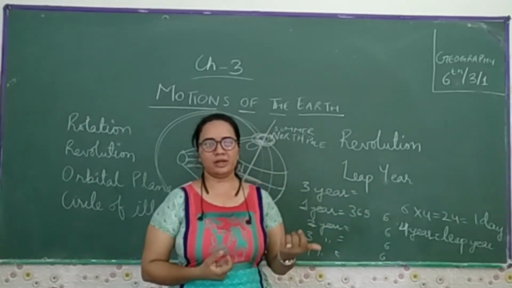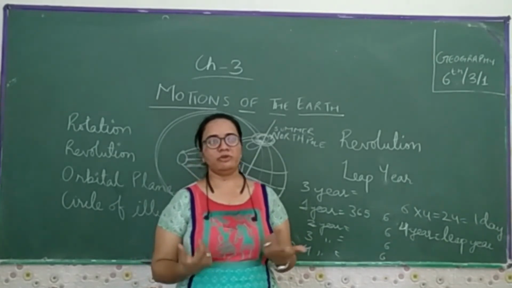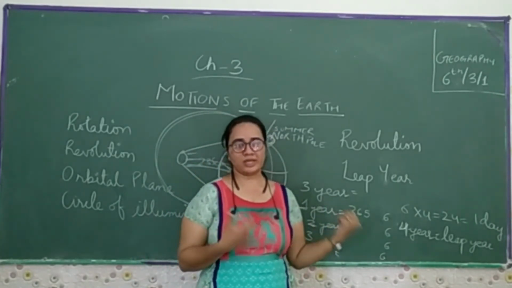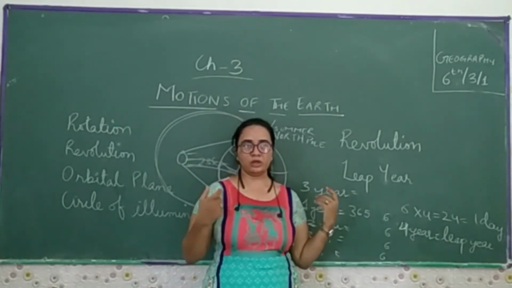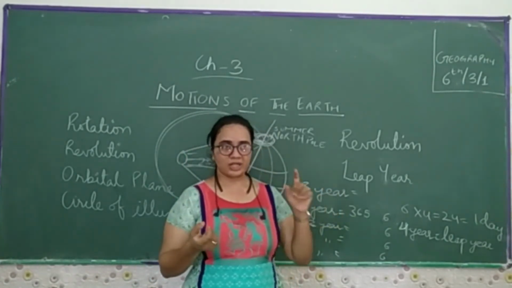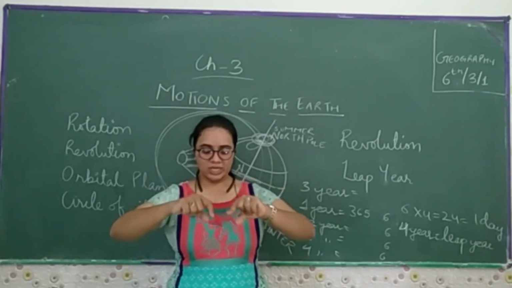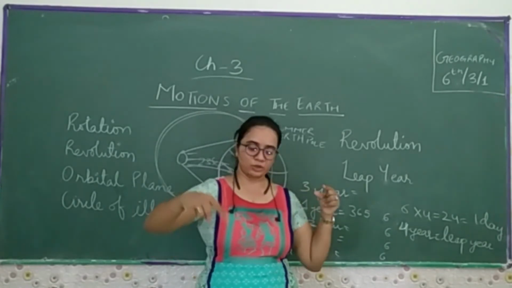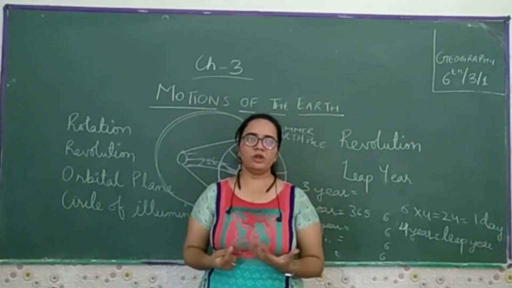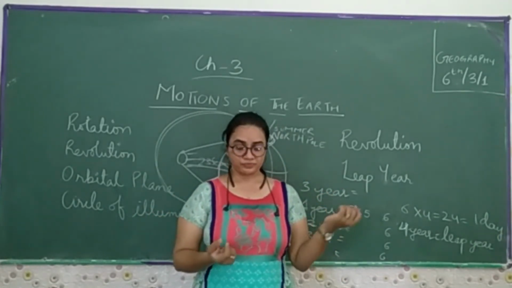If we talk about London and India, if you remember the example of cricket, then in this chapter there is one activity. You can take two pins, a thread and a pencil, bind the thread on the pencil, and you can make an ellipse. Then you will come to know what an ellipse is.